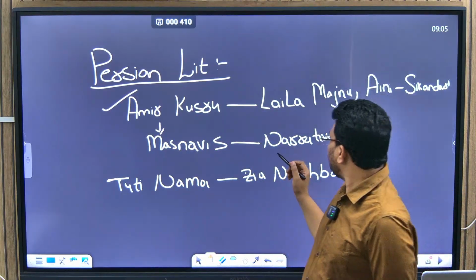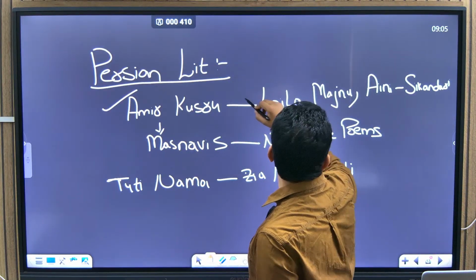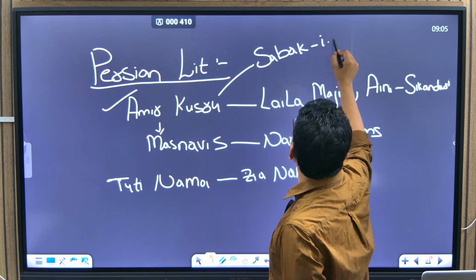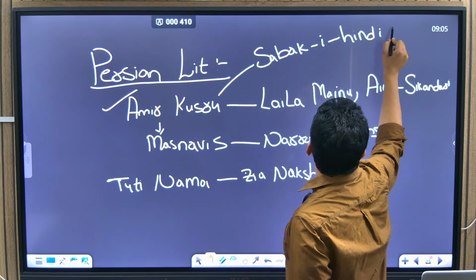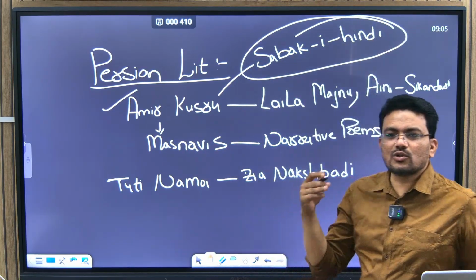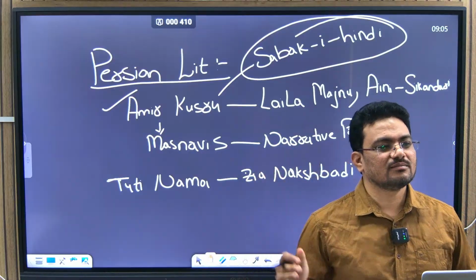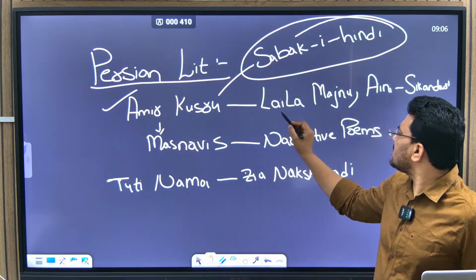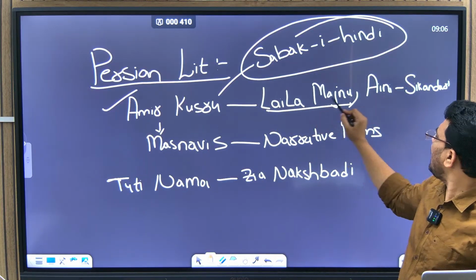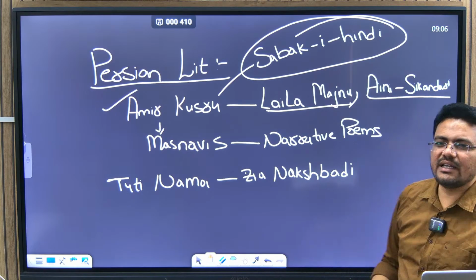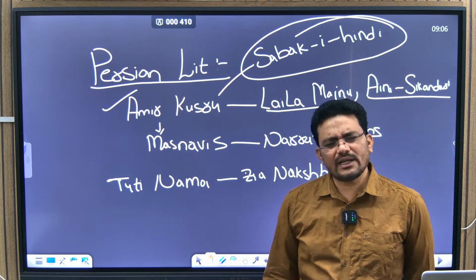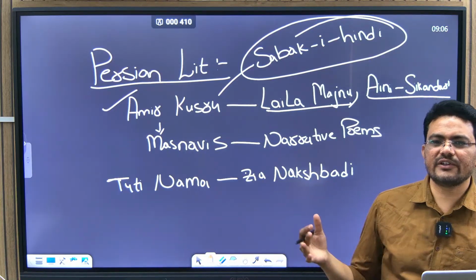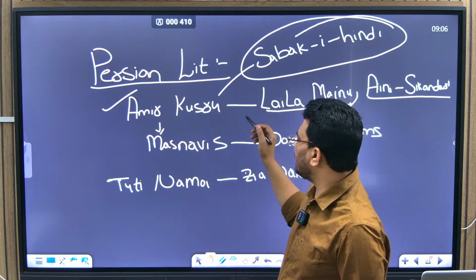His new writing style is Sabak-e-Hindi. He is known to develop everything new in every sphere. Laila Majnu and Aini Sikandari are some important books, or else if you type on Google, a lot of books will come, which is impossible to remember.